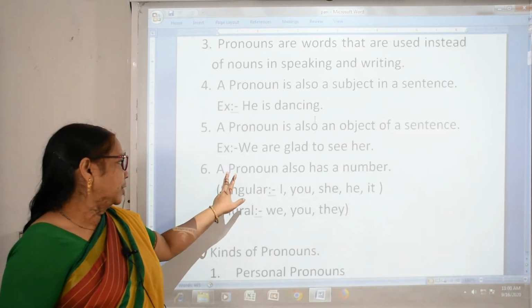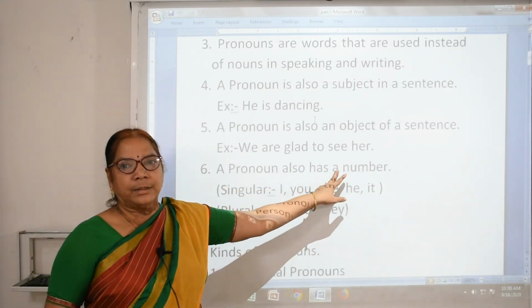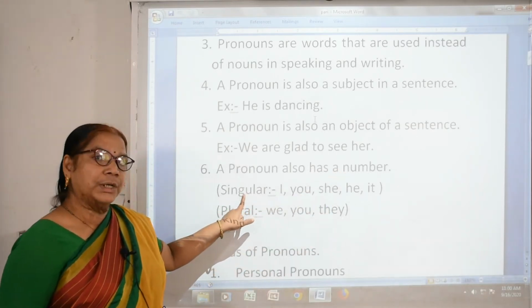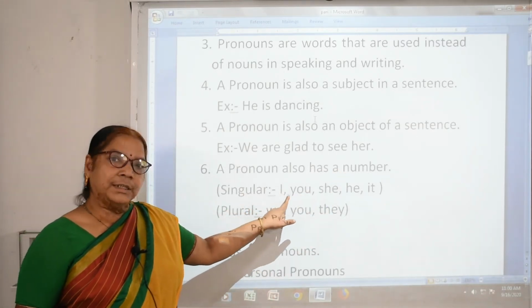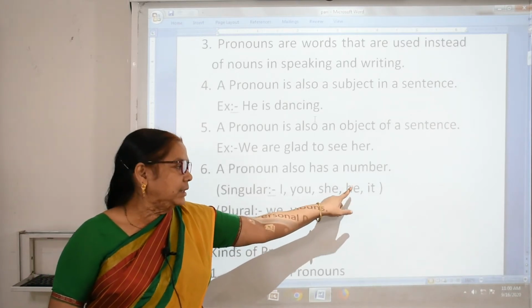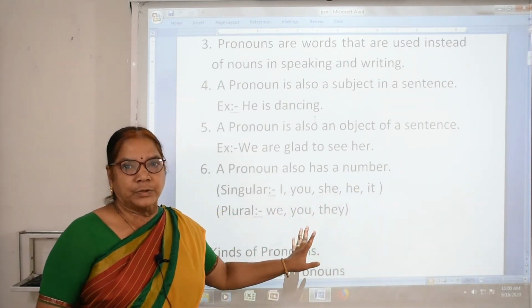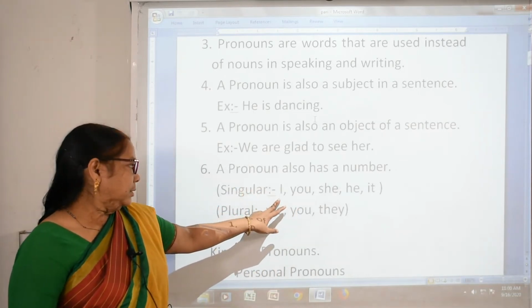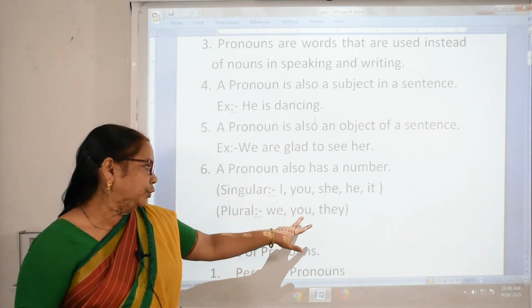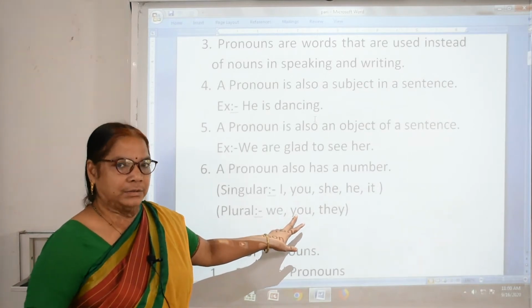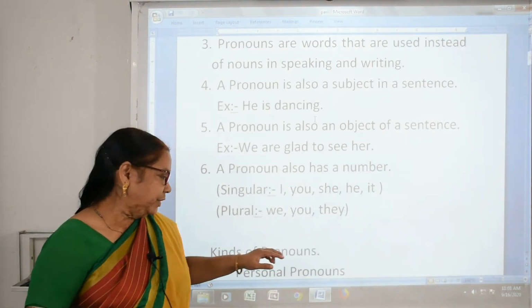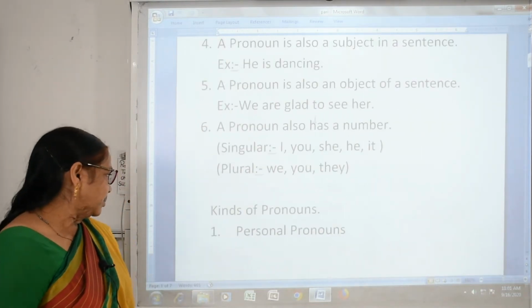A pronoun also has a number, singular and plural. I, you, she, he, it are singular. We, you, they are plural. We use them for plural, a larger number. You will see the table, then you will come to know.